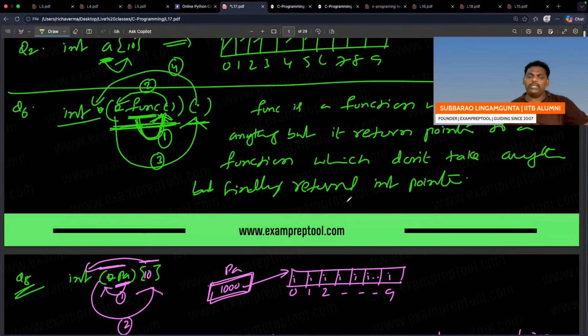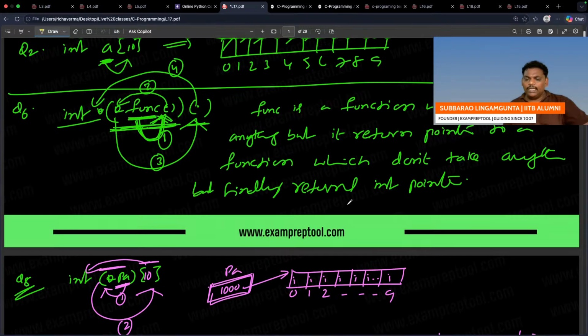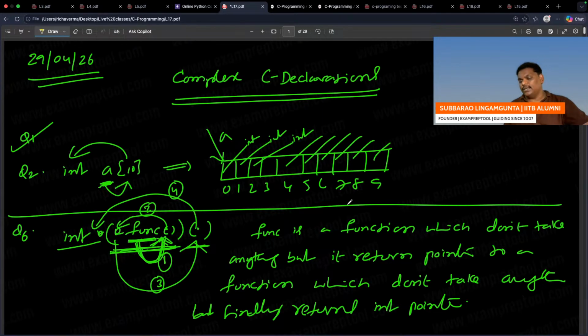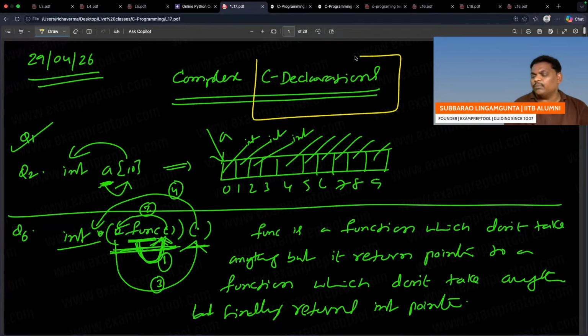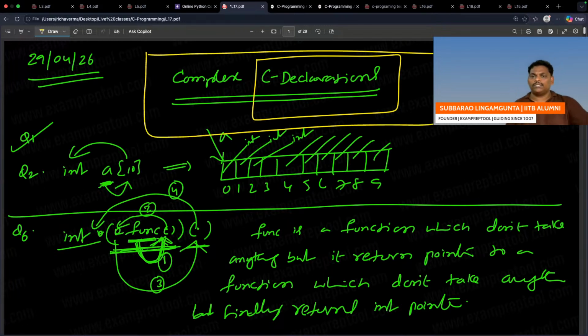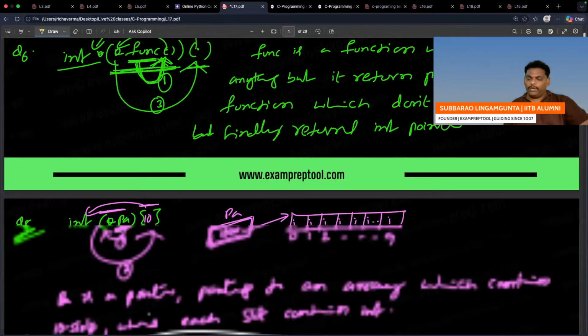Please go through it one time. That is the reason I kept the name complex C declaration. All the problems combined are complex C declarations. Perfect. Please go through it.